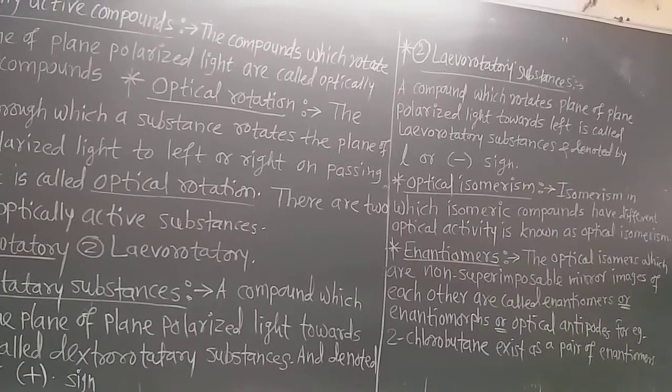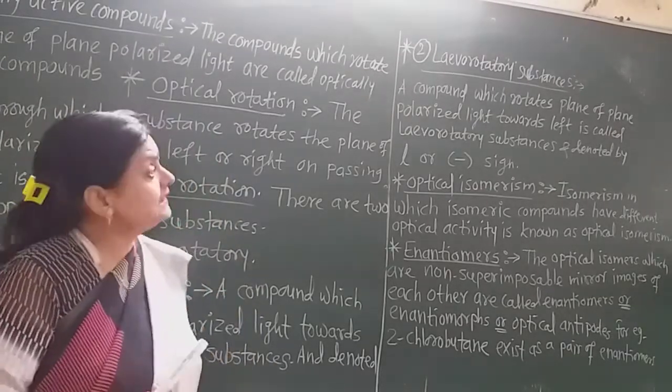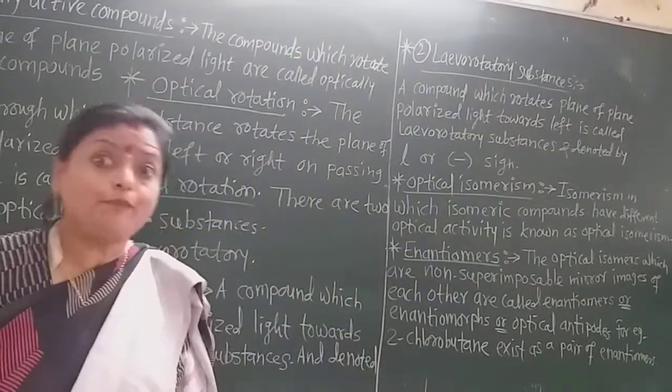And levorotatory: levo means left, which rotates the plane polarized light to the left-hand side or anti-clockwise direction. Now in that object and mirror image, one is dextrorotatory and the other is levorotatory. Now see here, levorotatory substances: a compound which rotates the plane polarized light.